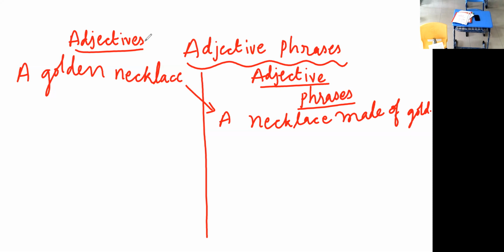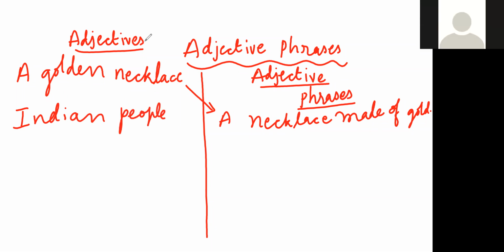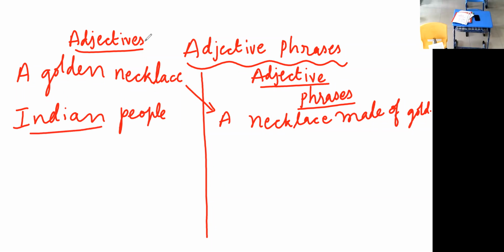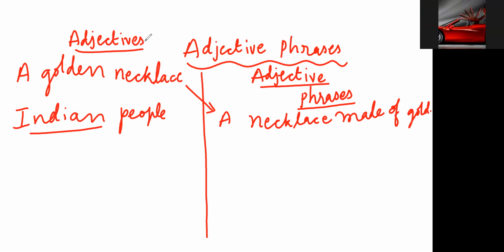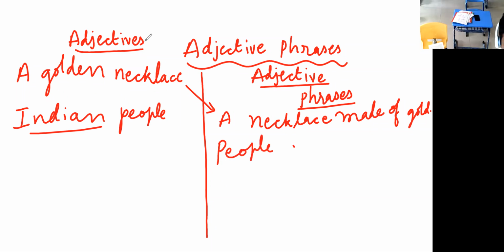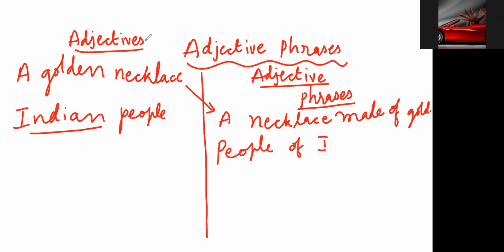Indian people. Can you guess? Indian is an adjective. Yes, sir. Indian people. The people are from India. People of India.